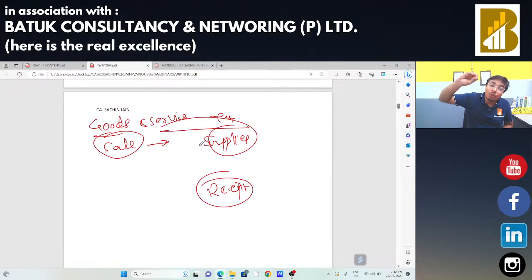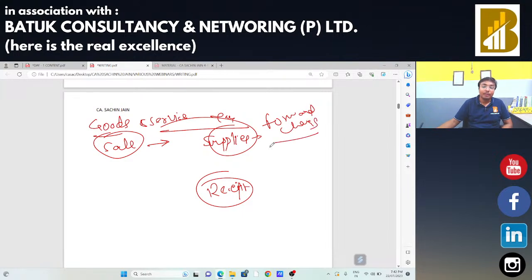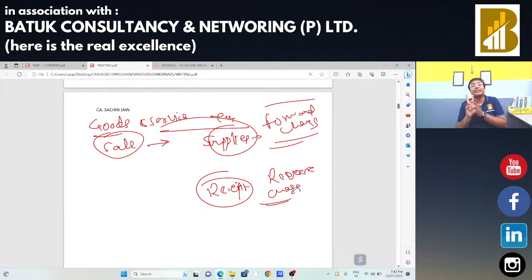Whenever the supplier is going to pay the tax, in that case हम लोग बोलेंगे कि this supplier is going to pay the tax under forward charge. And in certain situations, the recipient also has to pay the tax. Recipient means who is going to receive the goods. That means the buyer has to pay the taxes. In that case, the mechanism is called reverse charge. That means for paying the taxation, there are two mechanisms available under the GST regime. One is forward charge, another is reverse charge. In case of forward charge, the supplier is liable to pay the taxes.